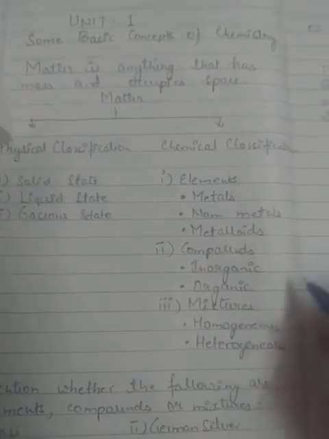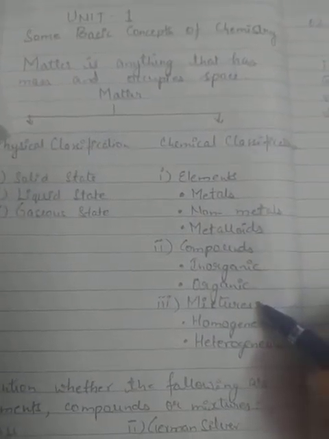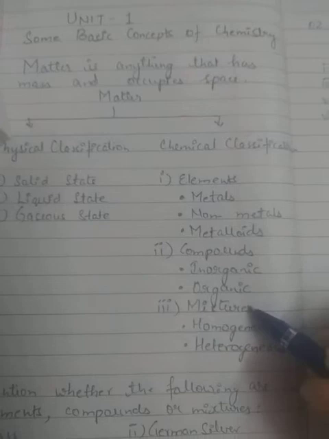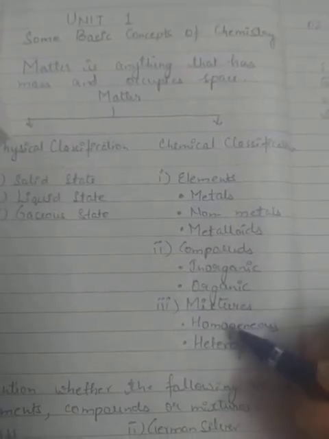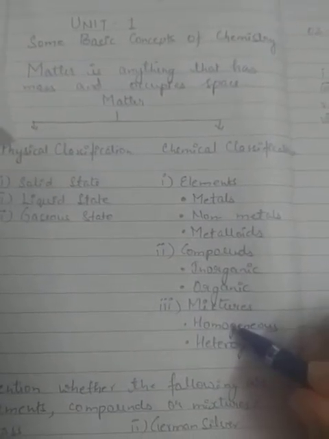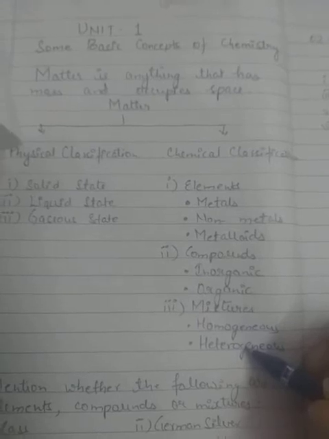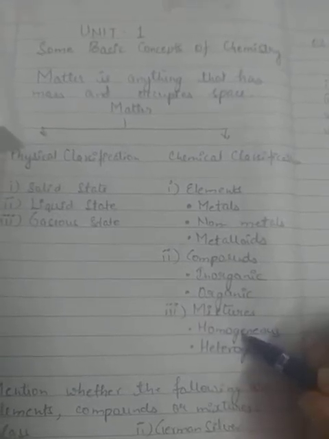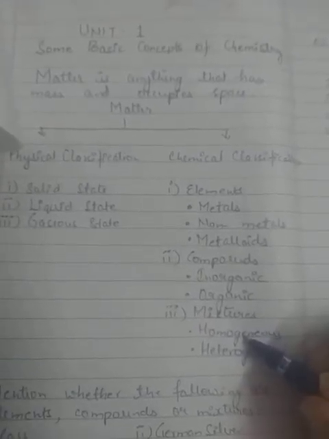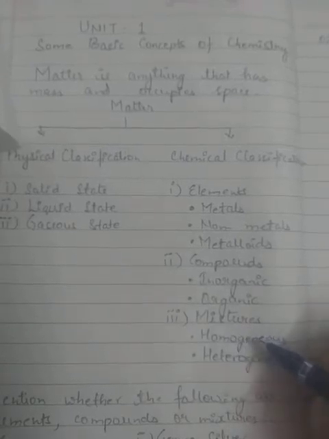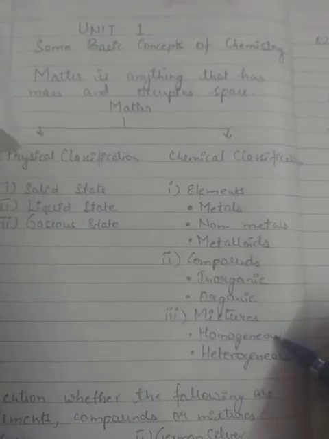Mixtures are formed by mixing two or more substances in any proportion, any ratio. When we mix two substances, we get mixtures, and mixtures are of two types: homogeneous mixture and heterogeneous mixture. Homogeneous mixtures are those where there is no definite boundary of separation, or where there is uniformity, like when we dissolve salt in water.